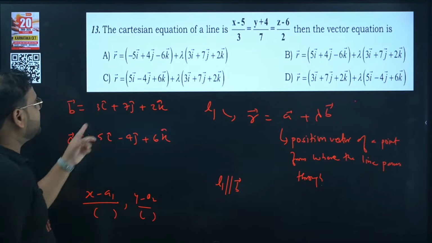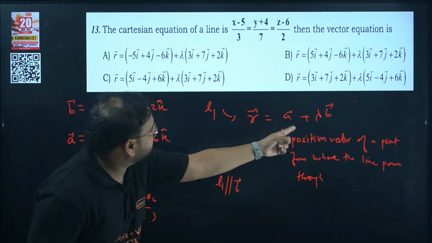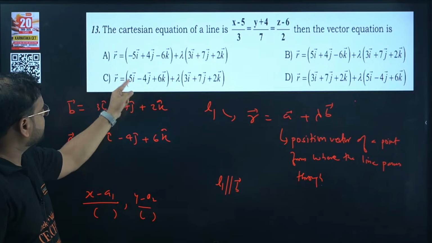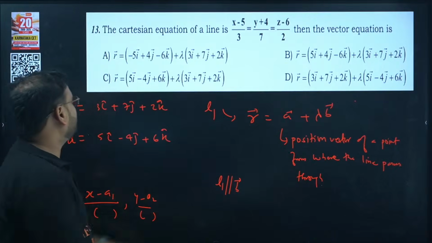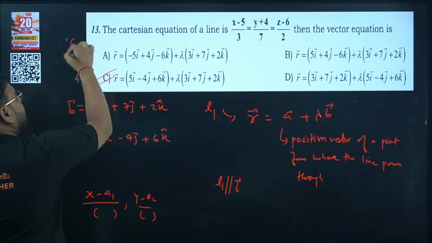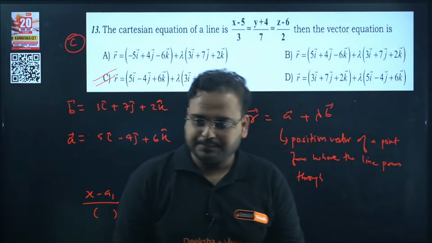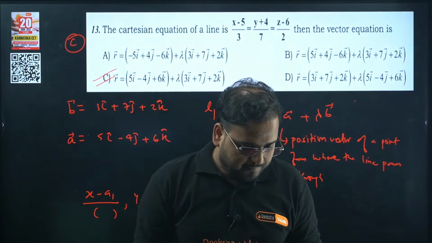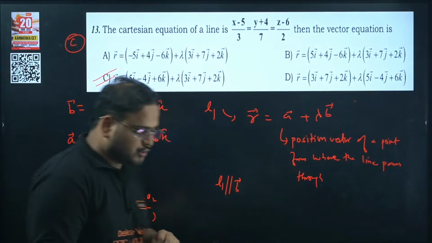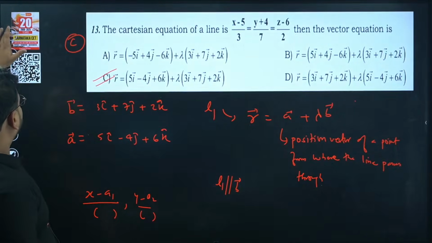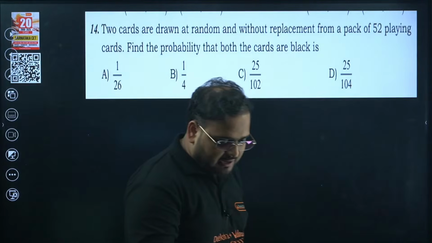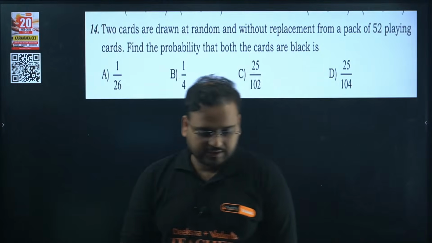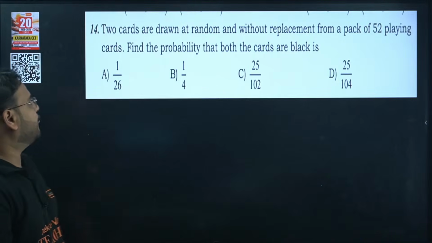Use this 3, 7, 2 in the bracket with lambda, and this is 5, minus 4, 6. Here it is 5, minus 4, 6, and 3, 7, 2. Option C. Got it? Yes. So Alan, Kumud, Charan, Nagaraj, all of you have got it correct. Super. Good job.